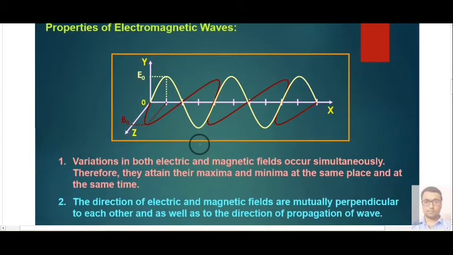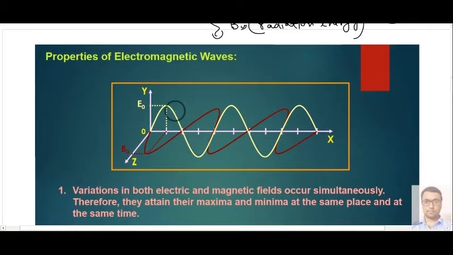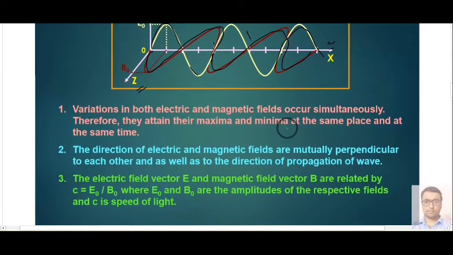In the next topic we have to understand the properties of electromagnetic waves. We can represent an electromagnetic wave in an x, y and z coordinate system. Here you can see that along the y axis we have the electric field, and along the z axis we have represented our magnetic field. As you can see, this red portion is your magnetic field. So these are some properties of electric and magnetic field.